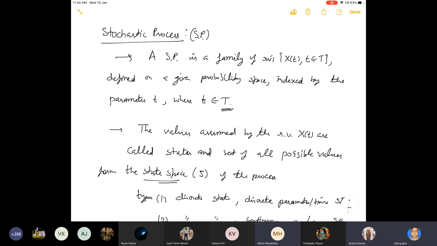Yeah, the state is basically the value assumed by Xt. Sir, can you give an example of a state where multiple variables are there?